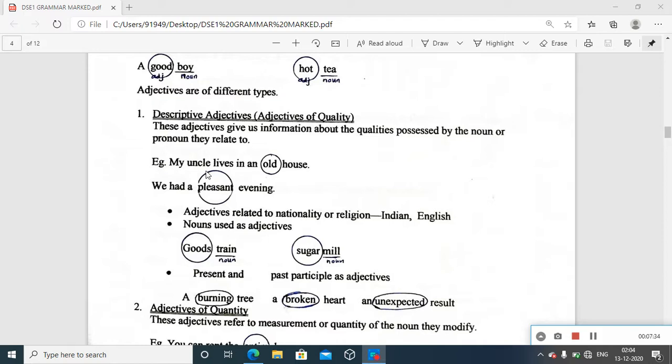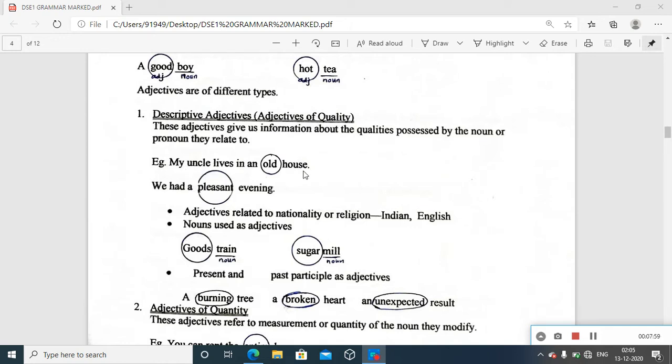Here you see, my uncle lives in an old house. The first task is about identifying the nouns given in the sentence. Definitely, we can identify more than one noun in this sentence. My uncle lives in an old house. Uncle is a noun.